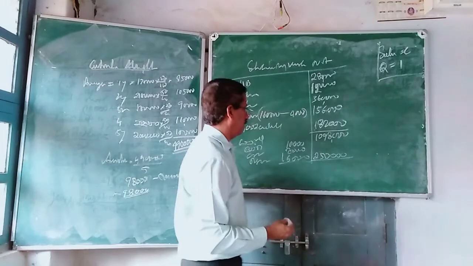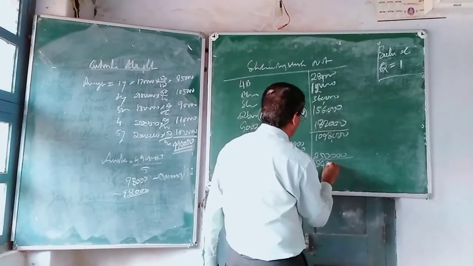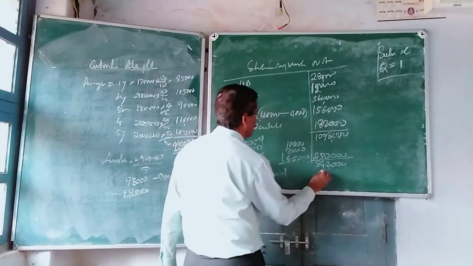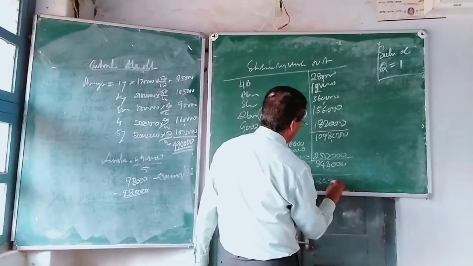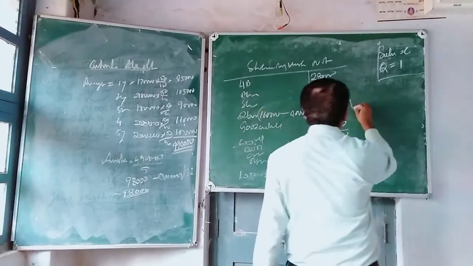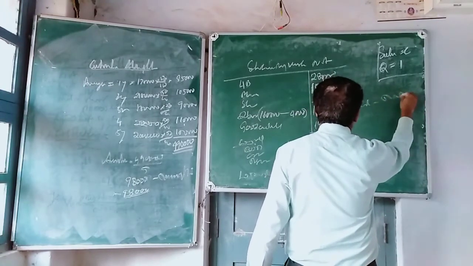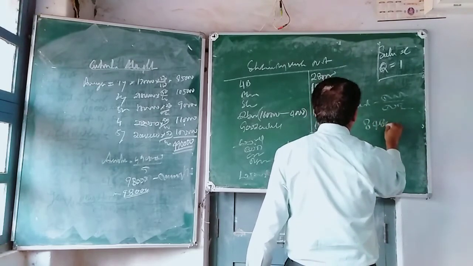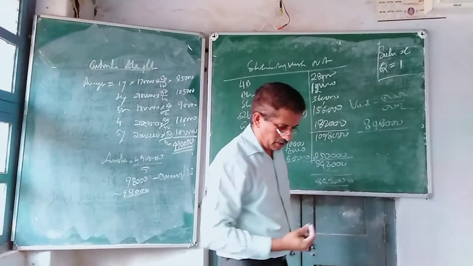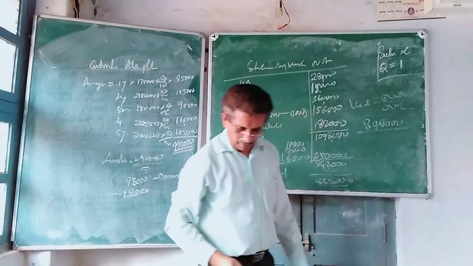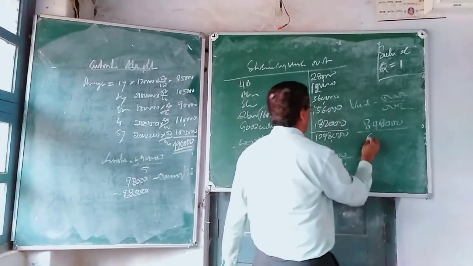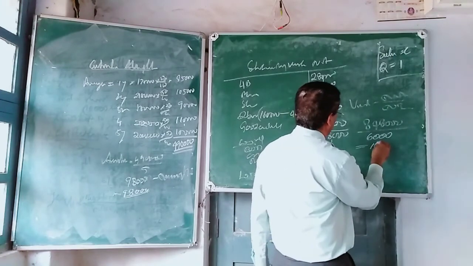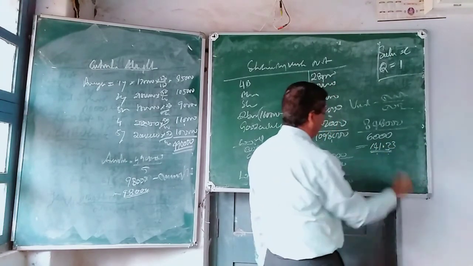Minus this, 8,48,000, less preference share capital, this is nil. Net asset 8,48,000. Next, value of share is equal to net asset divided by number of equity shares. The number of equity shares is given in the balance sheet as 6,000 shares. 8,48,000 divided by 6,000. Value of share is how much now? 141.33. That's it. Thank you.